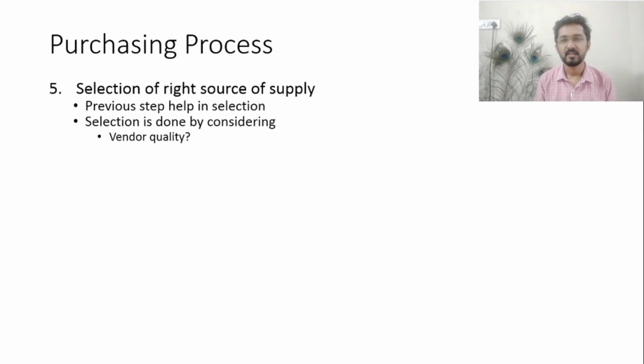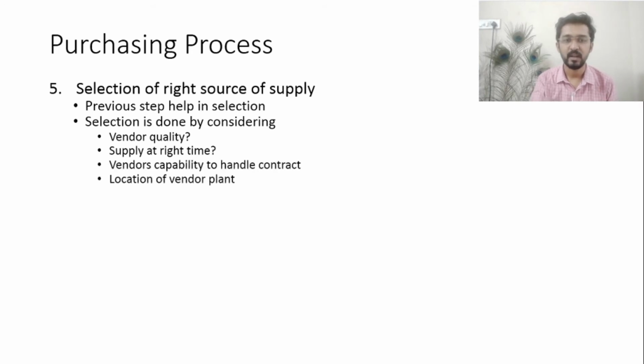The criteria that will govern the supplier selection are, first, vendor quality, meaning whether the vendor is supplying the right quality of material, the prescribed quality of the enterprise, and whether the supplier or vendor is supplying the item or product at the right time to the enterprise location or not.